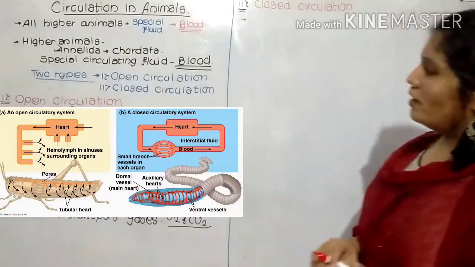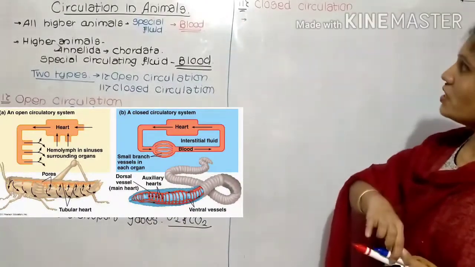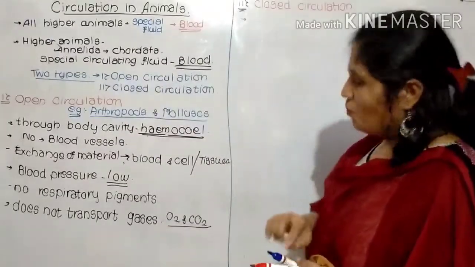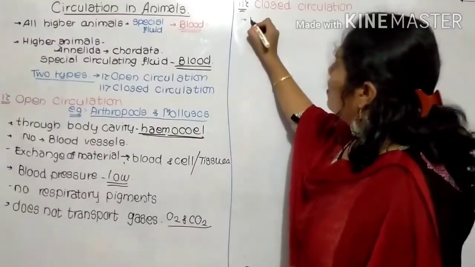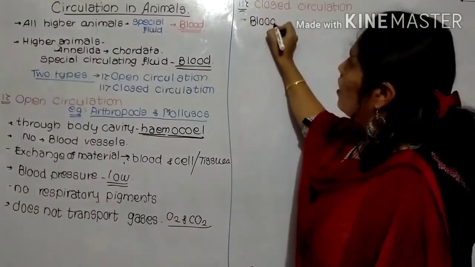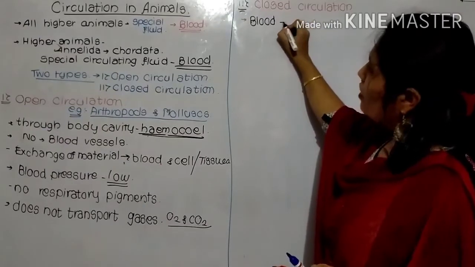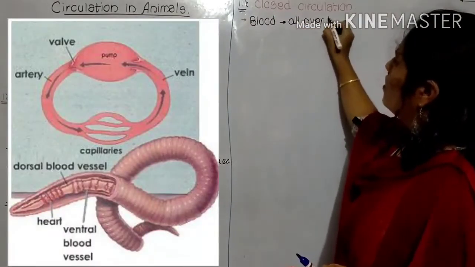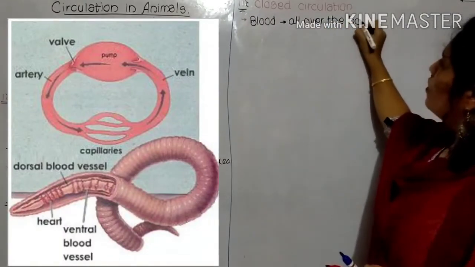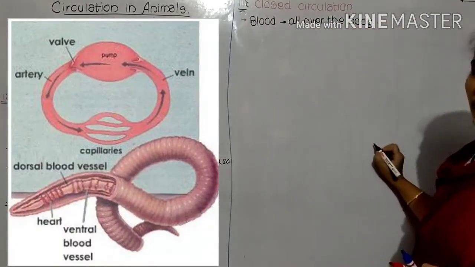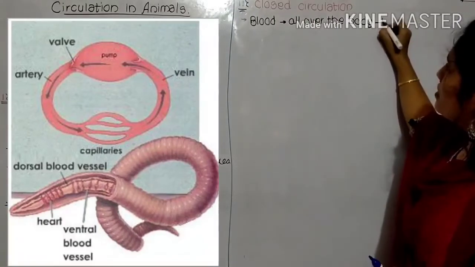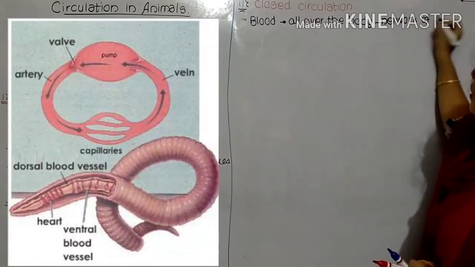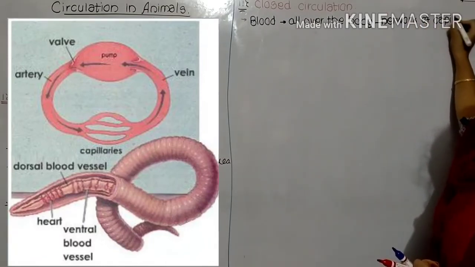Here, the movement of the blood takes place all over the body. The blood is flowing all over the body with the help of a network of capillaries.